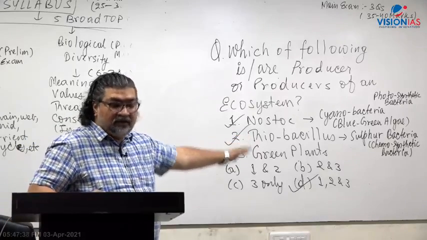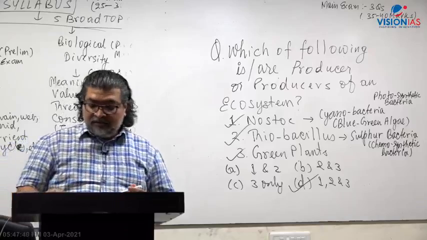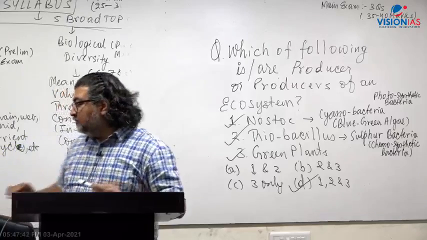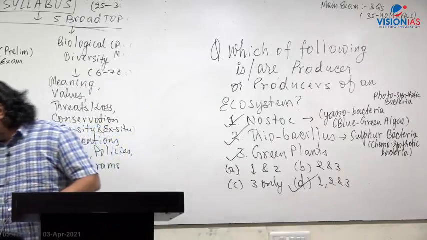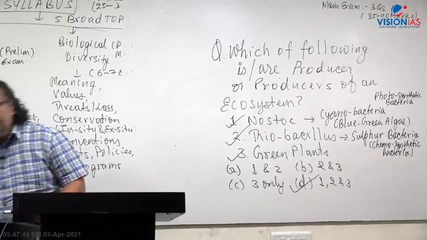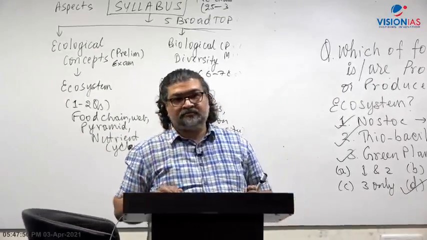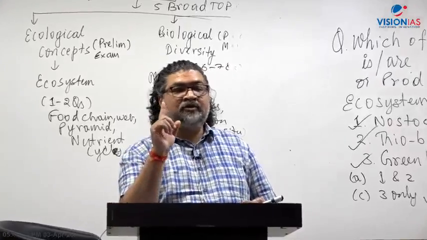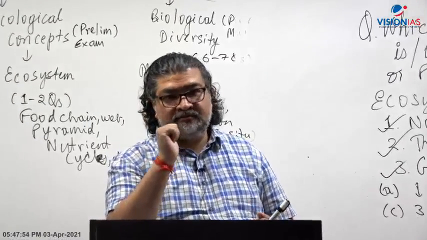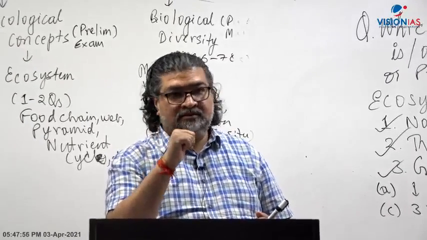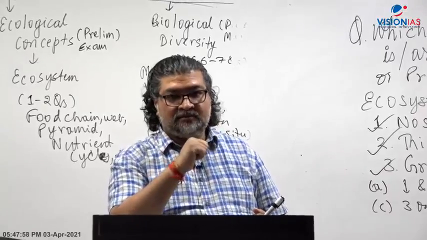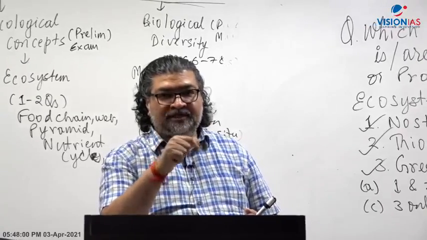Now let's look at here. Let me again come back to the screen here. On the slide, I have given you the examples of producers. There's also one more type of producers called phytoplanktons. Planktons are those species which cannot swim.